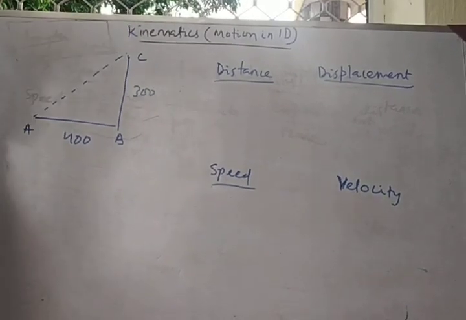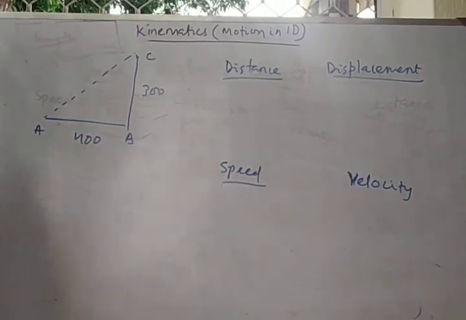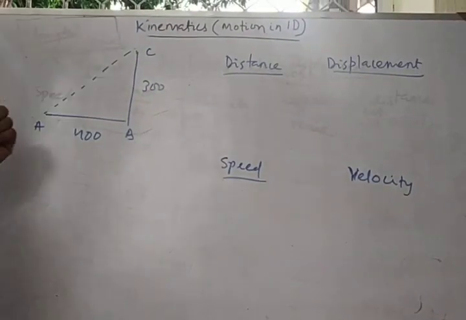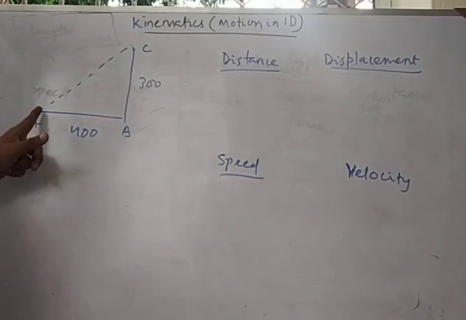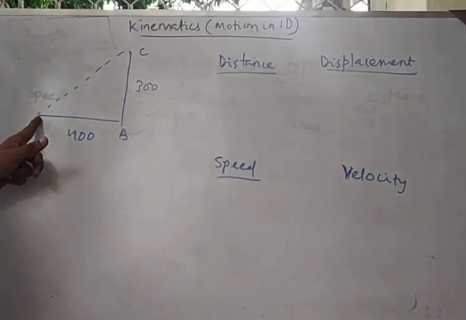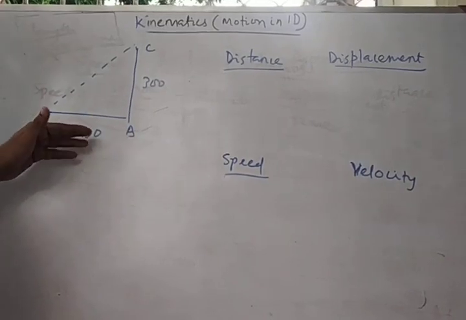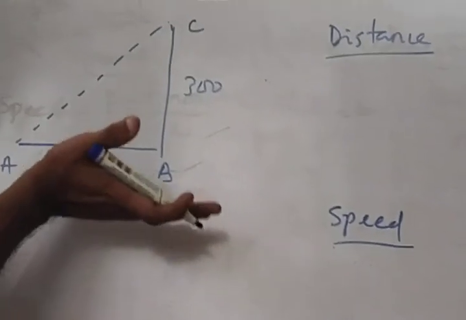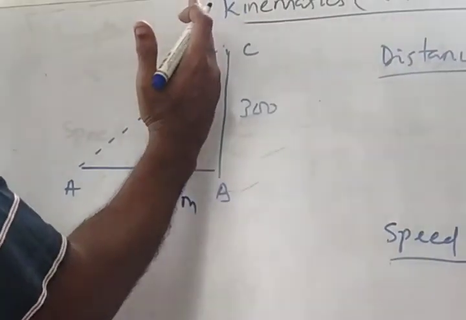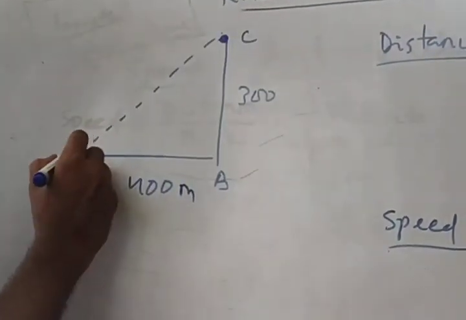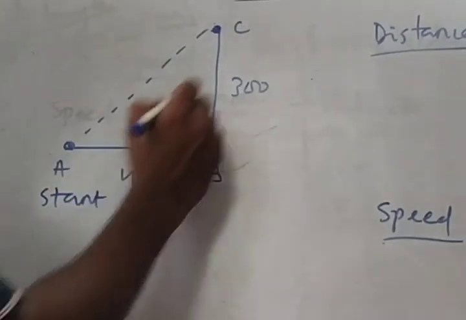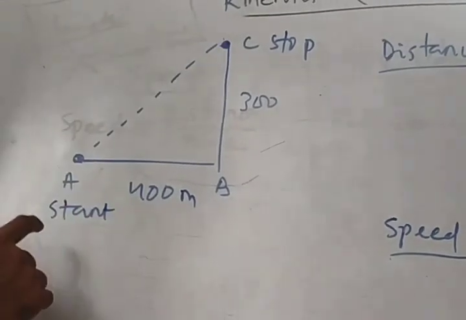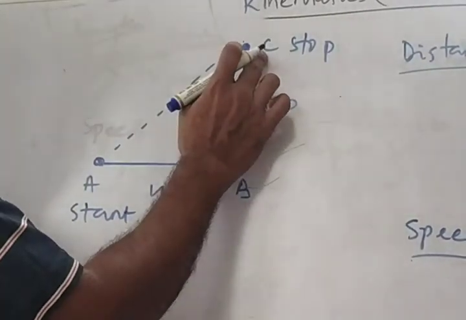In my first video of motion, I discussed a simple problem to distinguish between distance and displacement. Again I am citing that example. A man is starting from point A. He is moving towards east by a distance of 400 meter. Then he is taking a left turn and moving by a distance of 300 meter and stops at a point. So this is the starting point and this is the stop or ending point. Calculate his distance and displacement between his starting point and ending point.